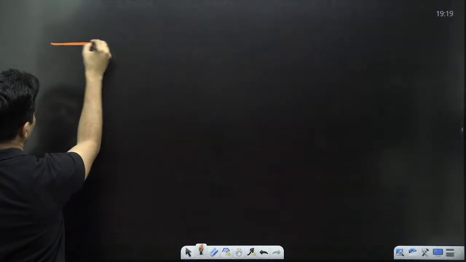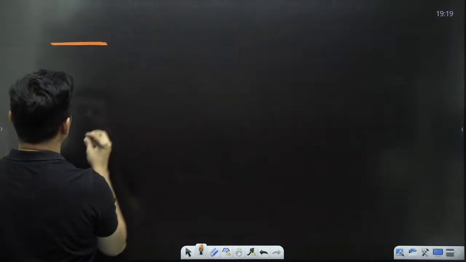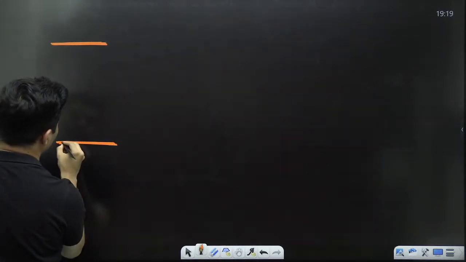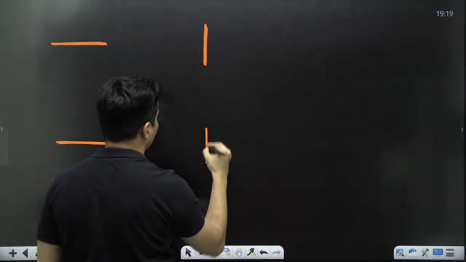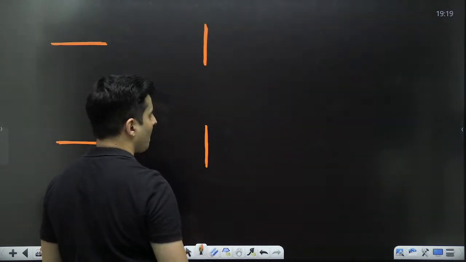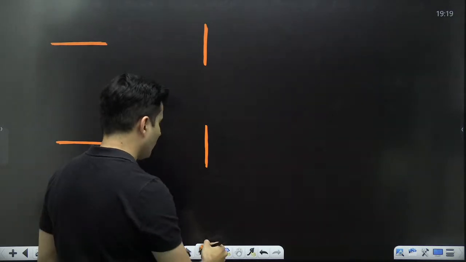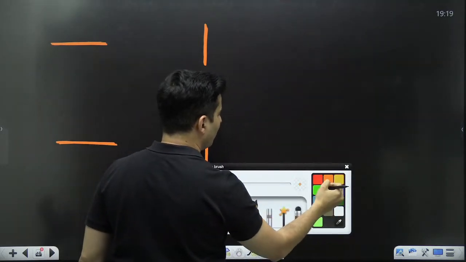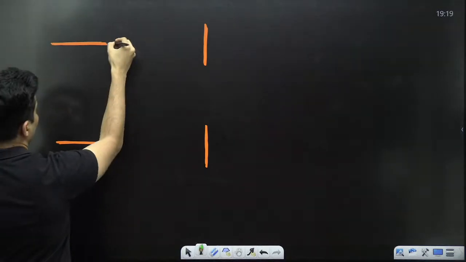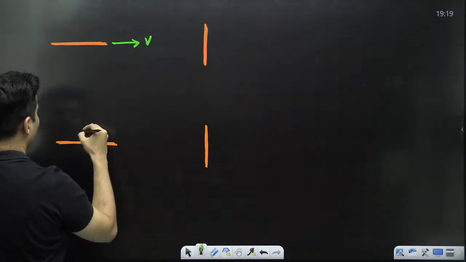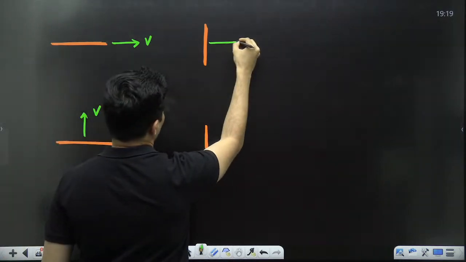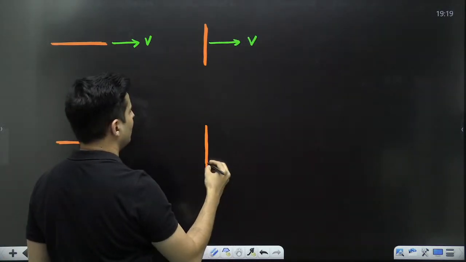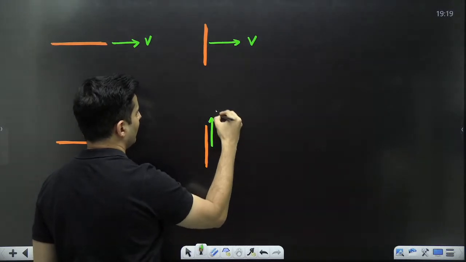Okay. So let's take a rod like this. Then let's take a rod again like this. Then like this, then like this. Okay, so in each case, let it move in different directions. Here it is moving like this, here it is moving like this, here it is moving like this, here it is moving like this.